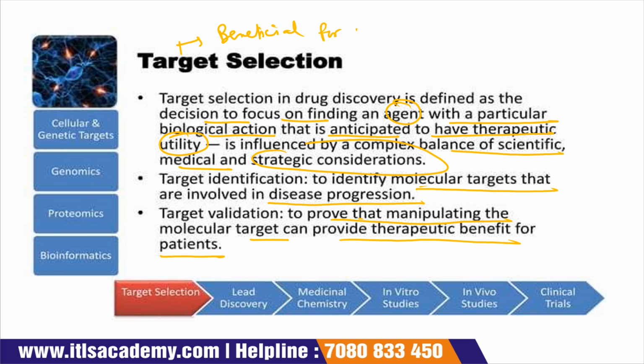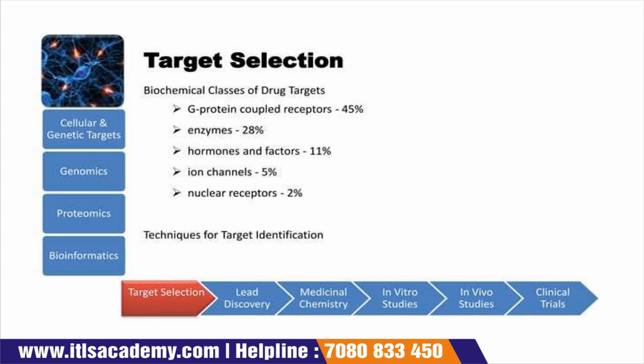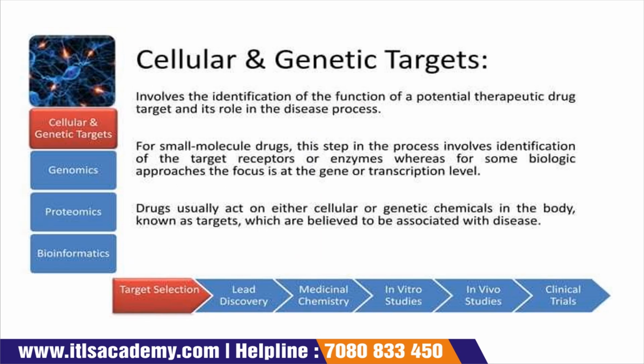Beneficial for the patient. Now the next is target selection. Biochemical classes of drug targets: G protein coupled receptor is around 45%, enzyme 28%, hormones and factors around 11%, ion channel around 5%, nuclear receptor around 2%. Techniques for target identification. Now the next is cellular and genetic target.